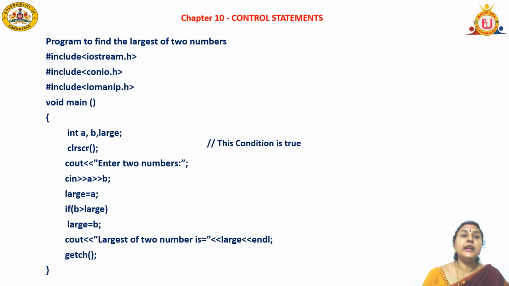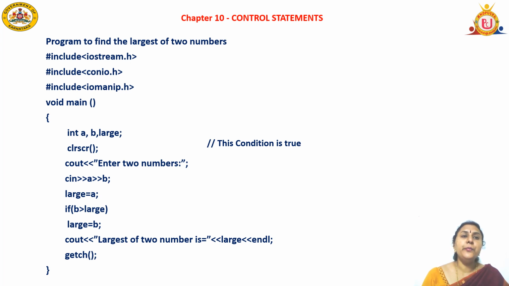Next is the declaration statement. We are declaring the variables with data type: int a, b, large; semicolon. We are declaring three variables. Next is the clear screen statement, clrscr(); semicolon. Next, cout, that is, we use the insertion operator, and the text "enter two numbers" is enclosed in double quotes because it is a string, ended with a semicolon.